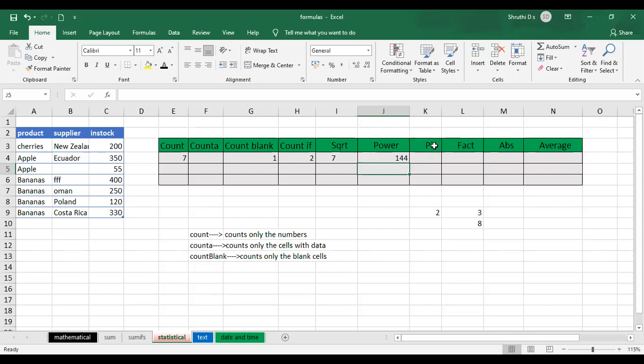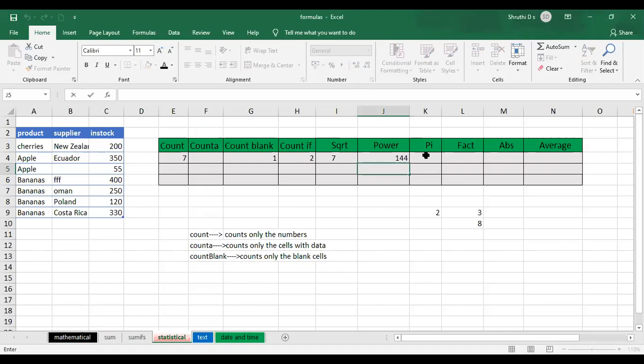Okay, so next one is pi. Can anybody tell what is the pi value? If you know the complete value, it is fine, but it's okay. So what is pi? 22 by 7, right? So what is 22 by 7? Madhuri, what is 22 by 7? Or even Manjesh or Chitra, anybody can tell me. Yeah, 3.14, right? So the complete value, you can get it with the help of pi.